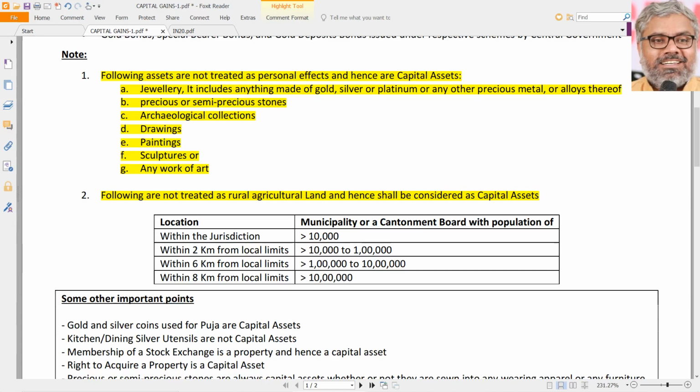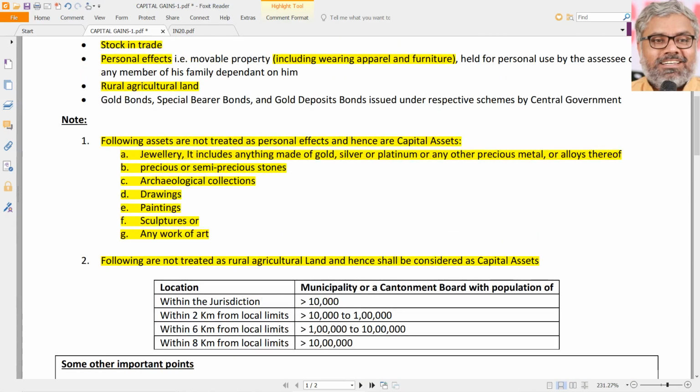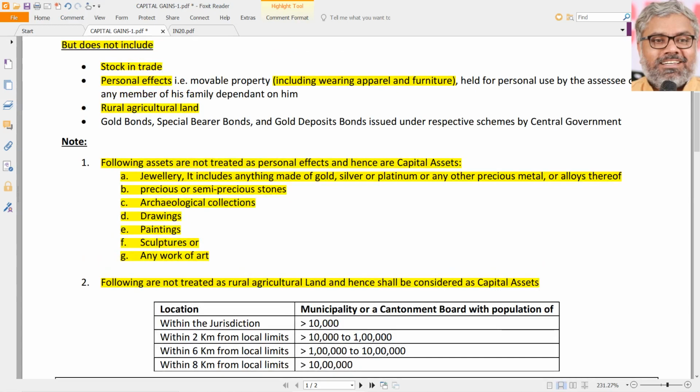Same way, if the land is situated within 2 kilometers from the local limits of a municipality or cantonment board with a population of more than 10,000 but not more than 1 lakh, then also it is an urban agricultural land. Same way, within 6 kilometers and within 8 kilometers from the local limits of a municipality or cantonment board with a population of between 1 lakh to 10 lakhs, and more than 10 lakhs. Within this jurisdiction it is urban, outside this jurisdiction it is rural, and this distance is aerial distance, by the way, not the distance that we measure by tape on the road. No, that distance is not relevant.